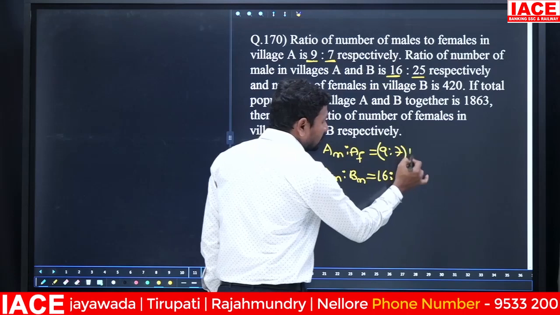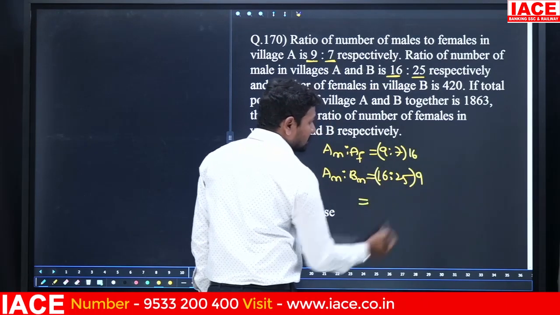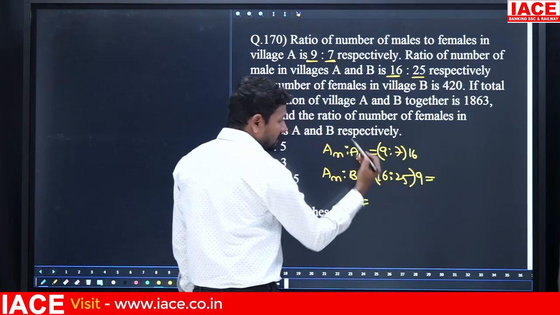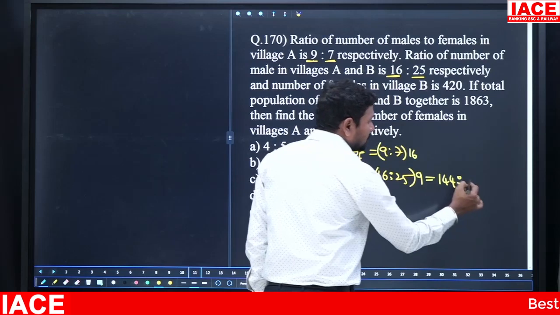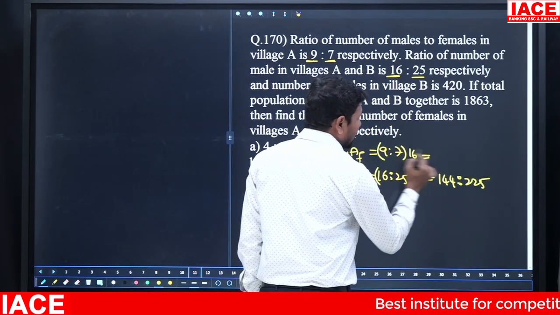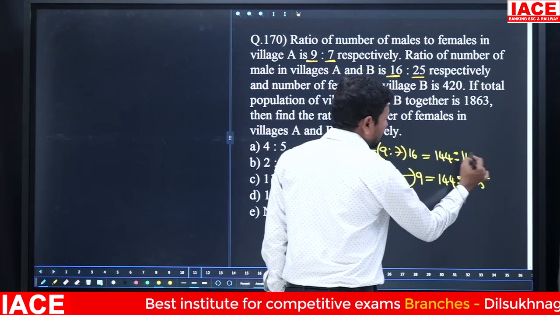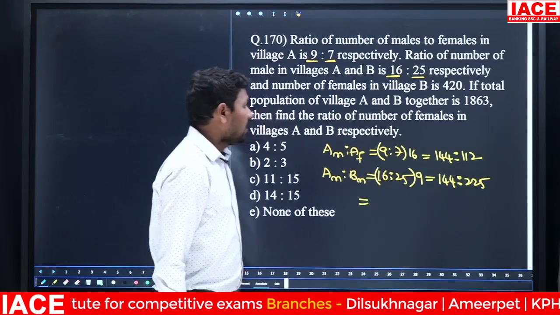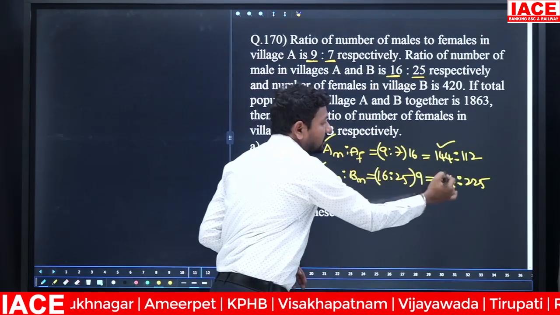Here I am multiplying with 16 and here with 9. 9 times 16 is 144 and 9 times 25 is 225. Next, 16 times 9 is 144 and 16 times 7 is 112. Now observe that the A male is the same.